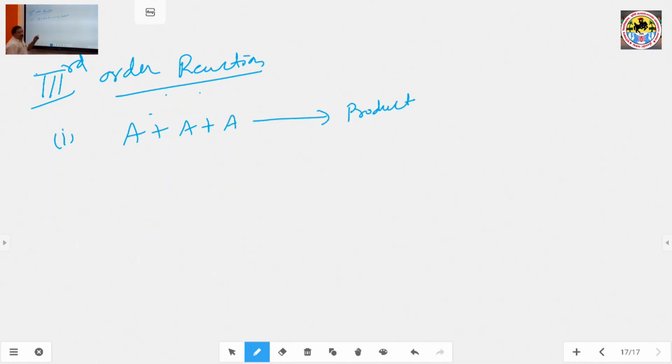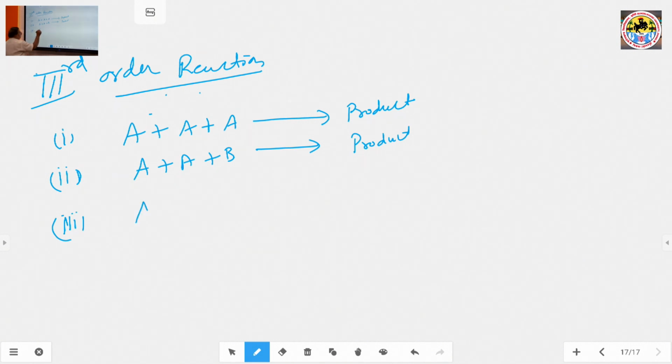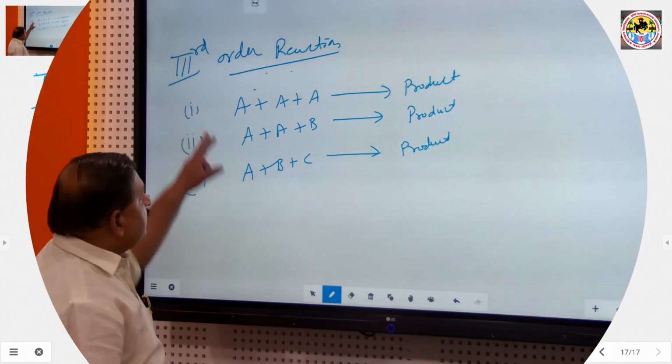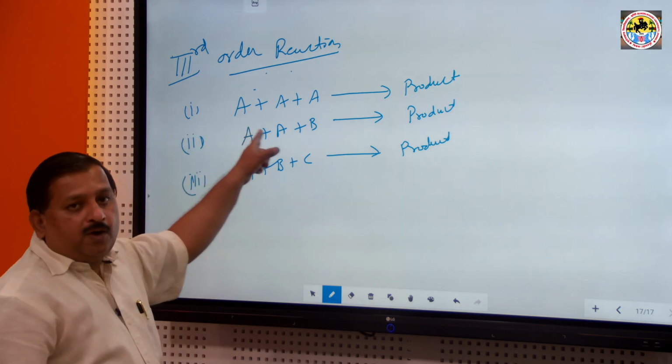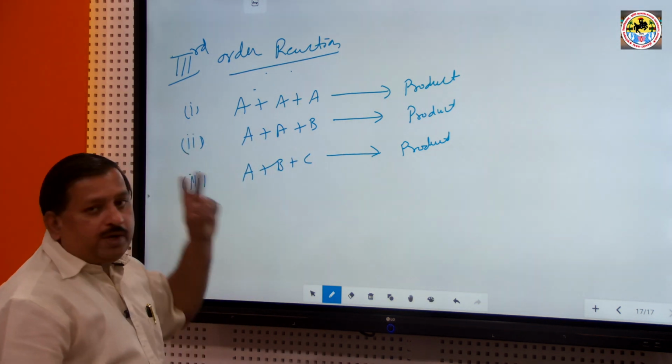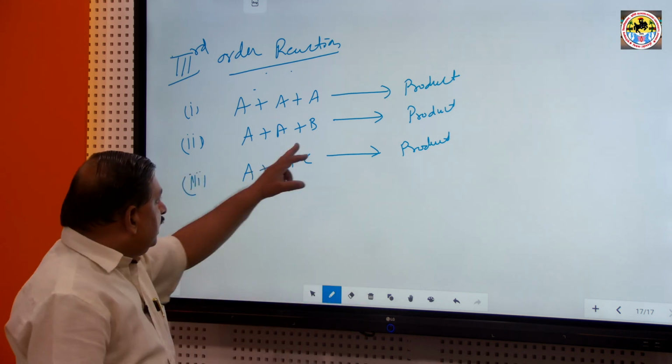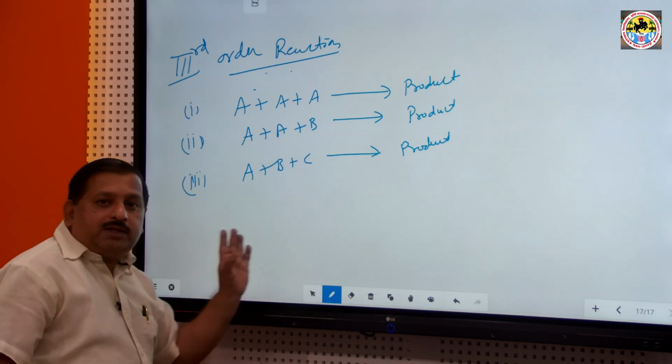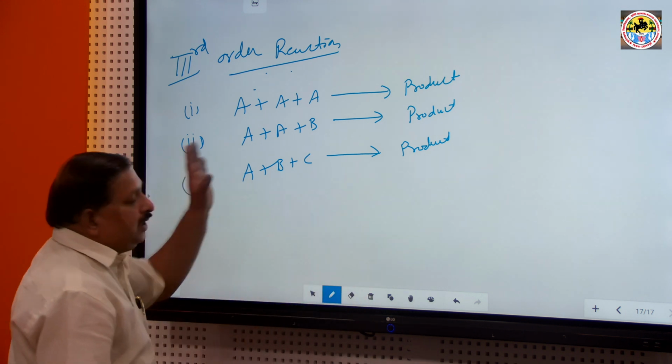In this case, all the reactants are the same. Second case, A plus A plus B: two reactants are the same and the third is different. And third case, A plus B plus C gives product: all the reactants are different. So, there are three cases of third order reaction. In case one, all the reactants are the same. In case two, two reactants are the same but the third is different. In case three, all the reactants are different.